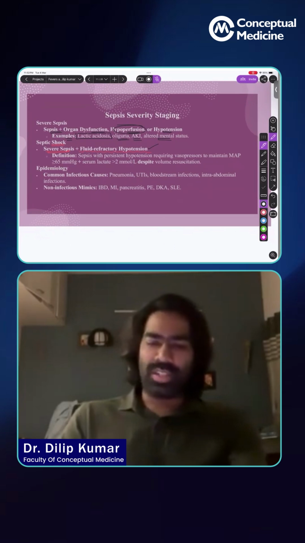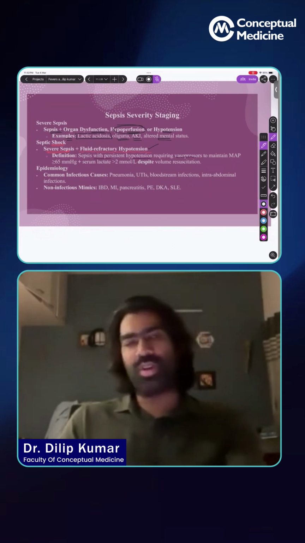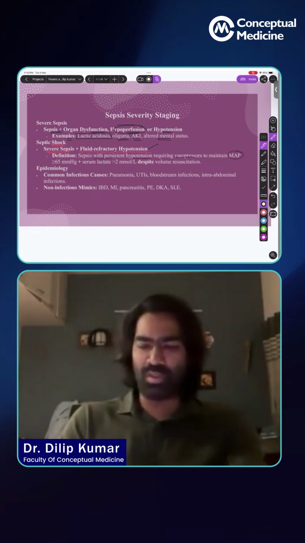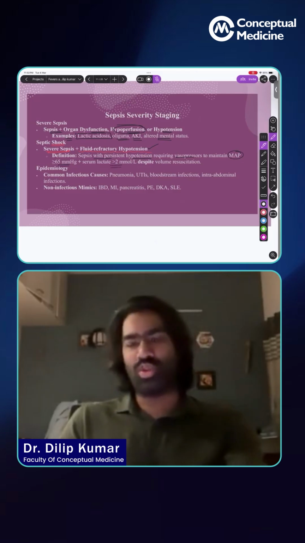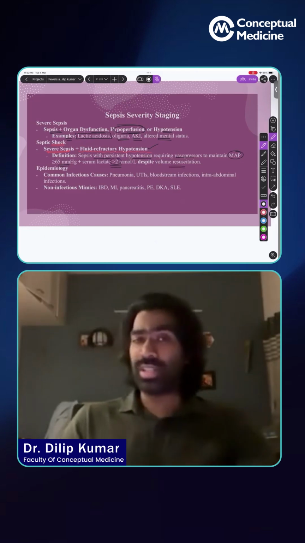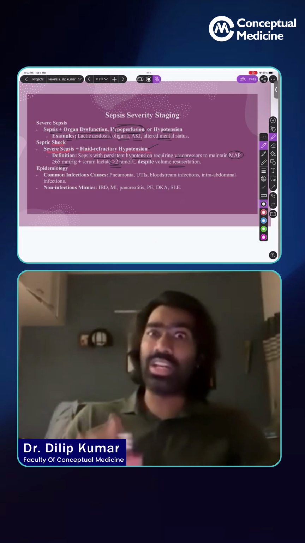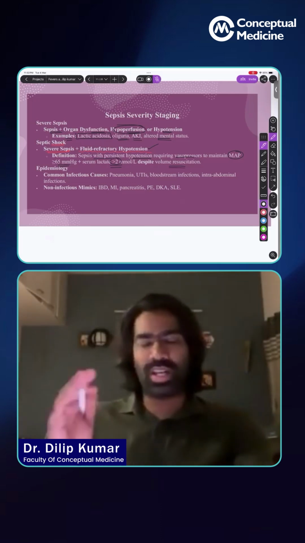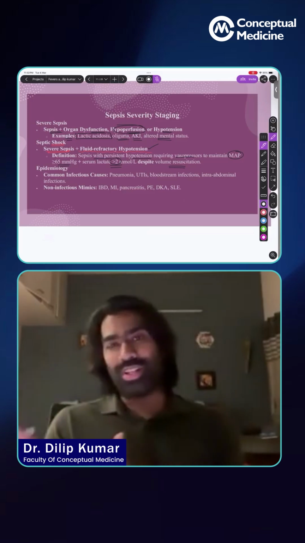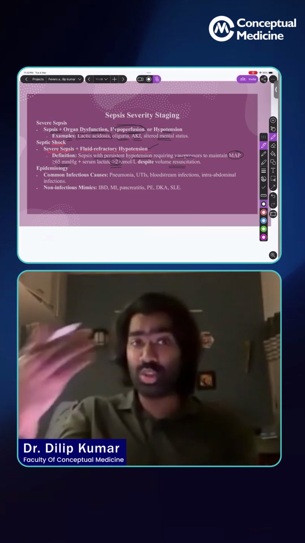So let me tell you the definition. Sepsis with persistent hypotension requiring vasopressors to maintain MAP of more than 65, plus if the patient is having serum lactate of more than 2, which is a definitive sign of hypoperfusion, despite volume resuscitation, at least 30 ml per kilogram, right? So that is what we refer to as septic shock. So it's fluid refractory hypotension or failed fluid resuscitation. That's what we refer to as septic shock.